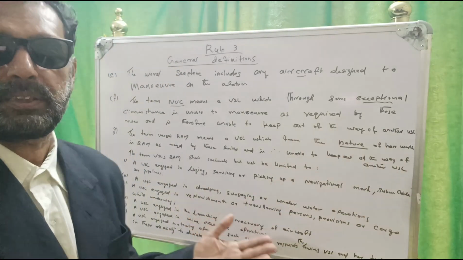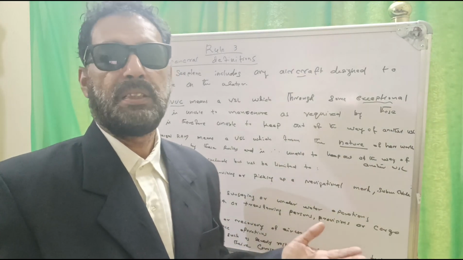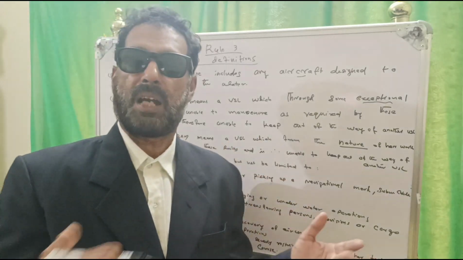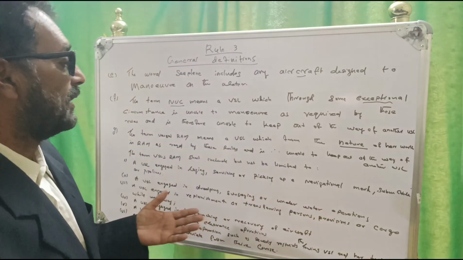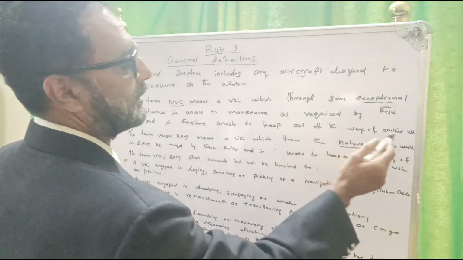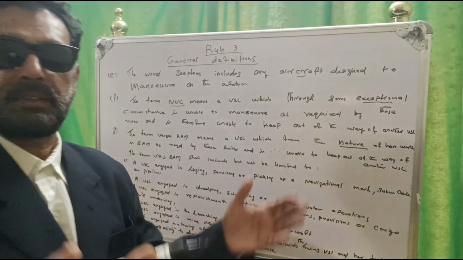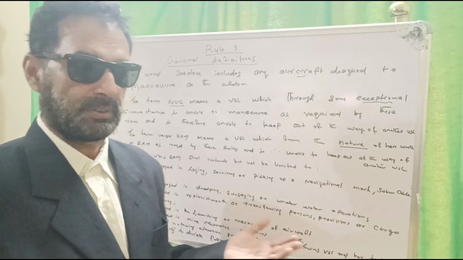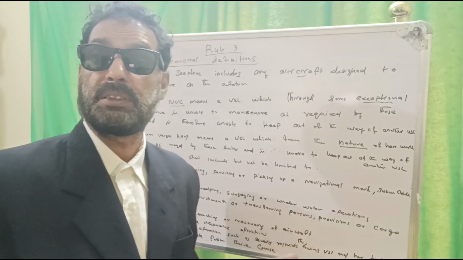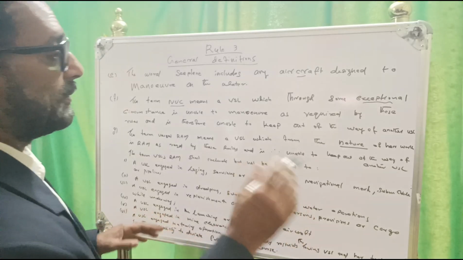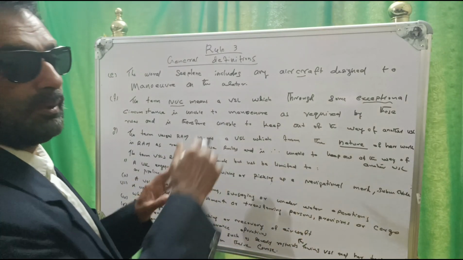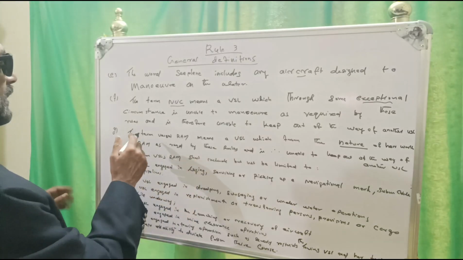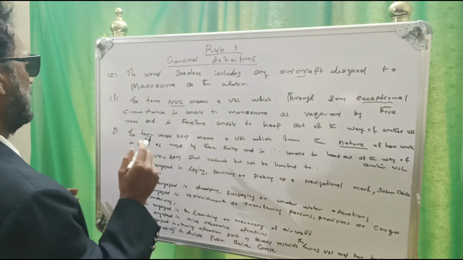The vessel not under command means a vessel which, in some exceptional circumstances, is unable to maneuver as required by these rules, and is therefore unable to keep out of the way of another vessel. Some exceptional circumstances, maybe engine breakdown, maybe heavy weather or anything, it may be unable to maneuver as required by the rules, cannot follow all these rules, that is rule of the road. That is what the term not under command means.